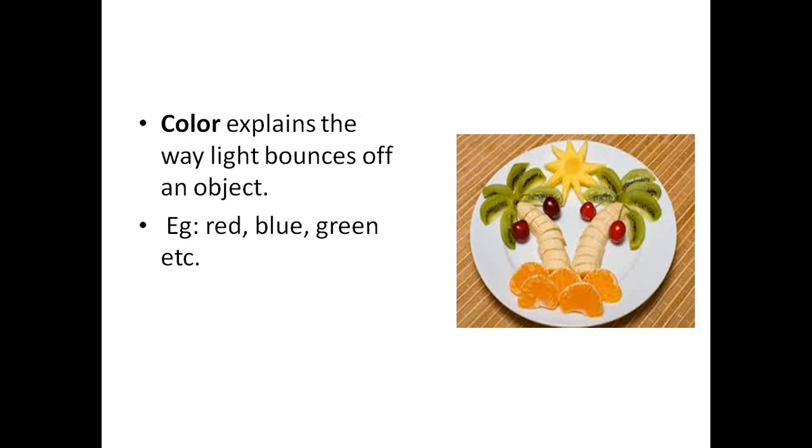What happens to the color? The light falls on, for example, an orange. If you have an orange, or an apple, the light falls on this apple, and then the light bounces off to your eye, so you can see it as green. So we have a lot of colors: red, blue, green, yellow. The color explains the way light bounces off an object.